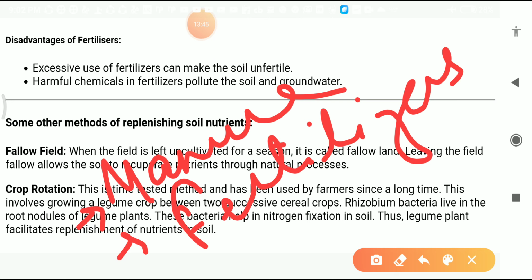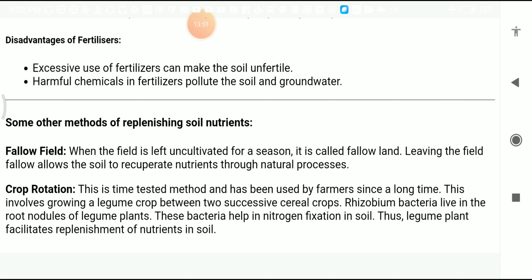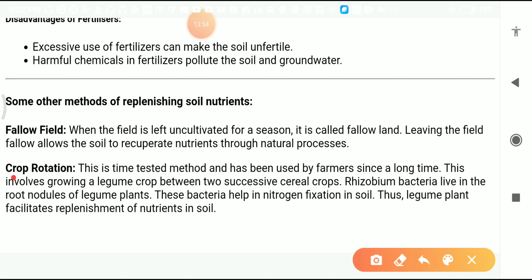But students, besides these two methods, we have other methods also here, that is fallow field and crop rotation. Let's discuss the fallow field. What is the fallow field? Fallow field means when the field is left uncultivated for a season. In another term, it is left unsown for a period in order to restore its fertility. In an easy way, we can say a barren field.